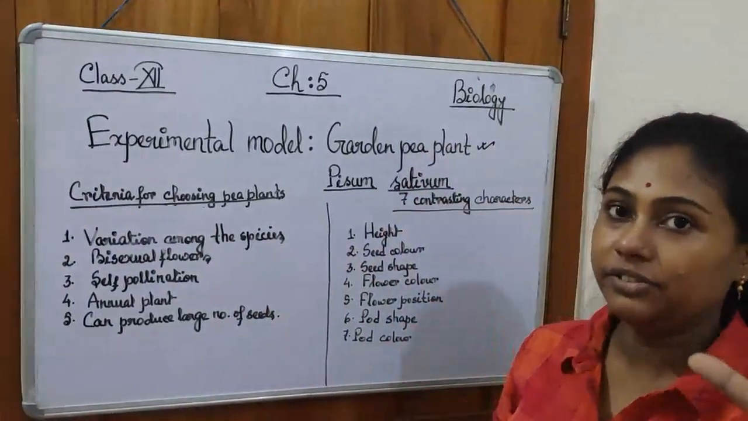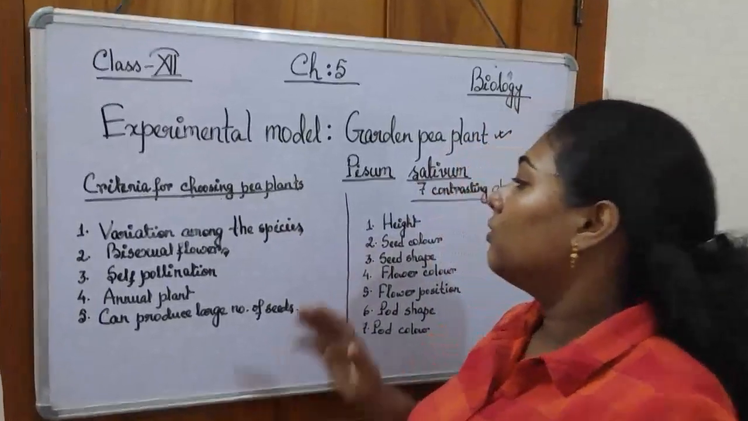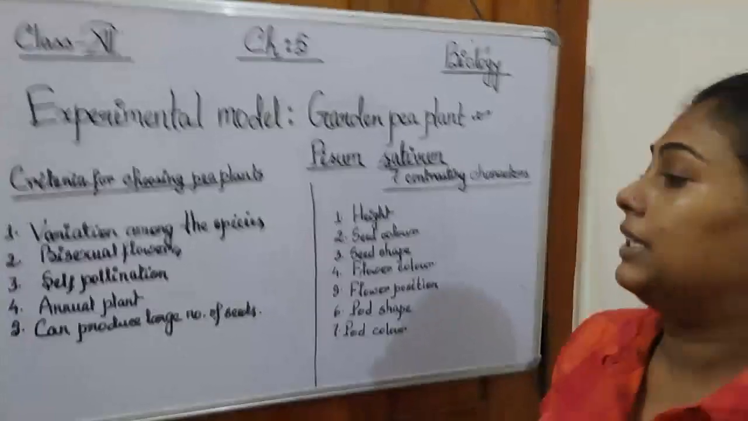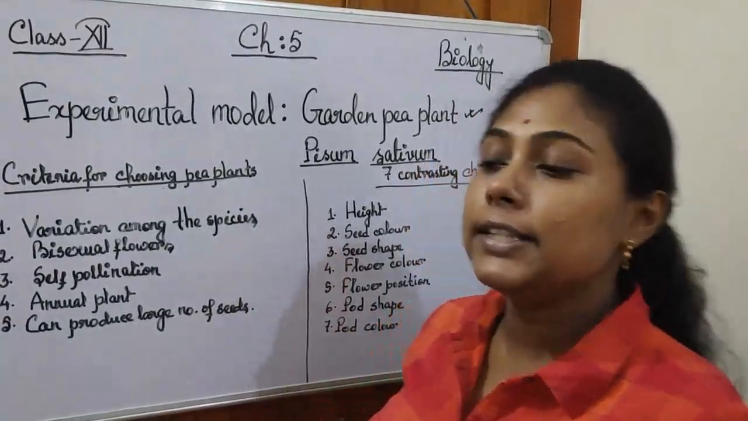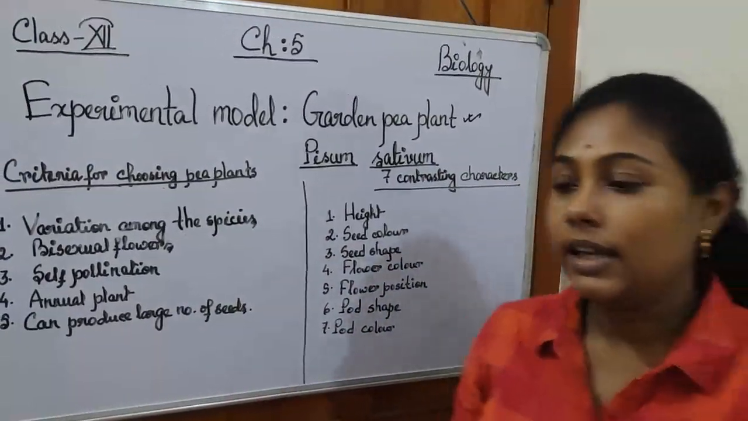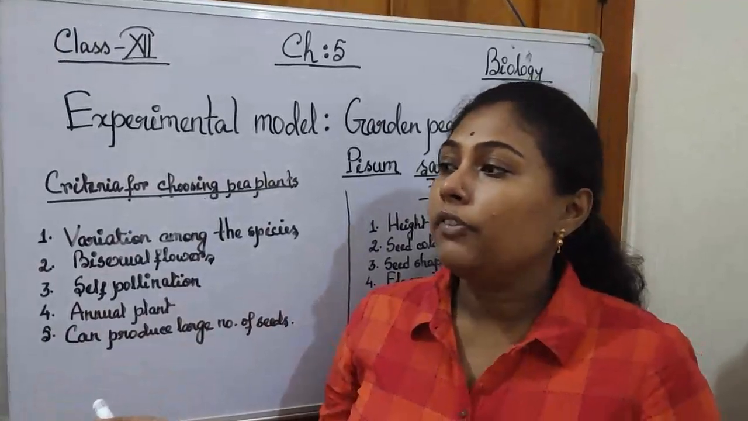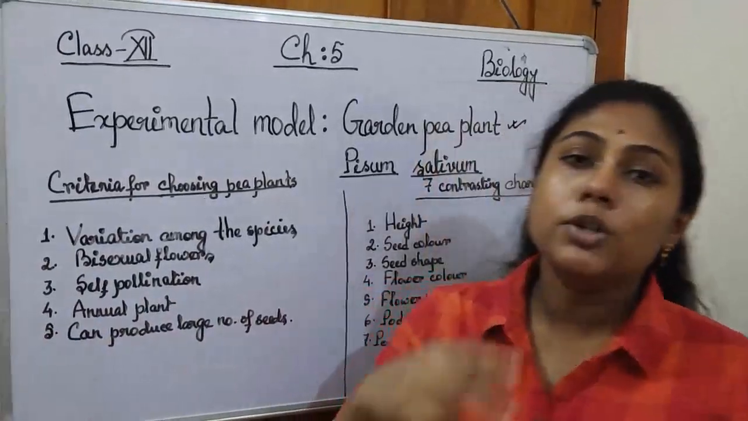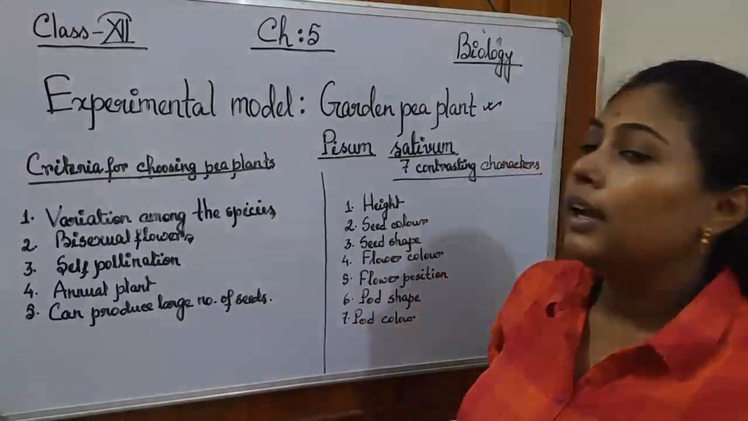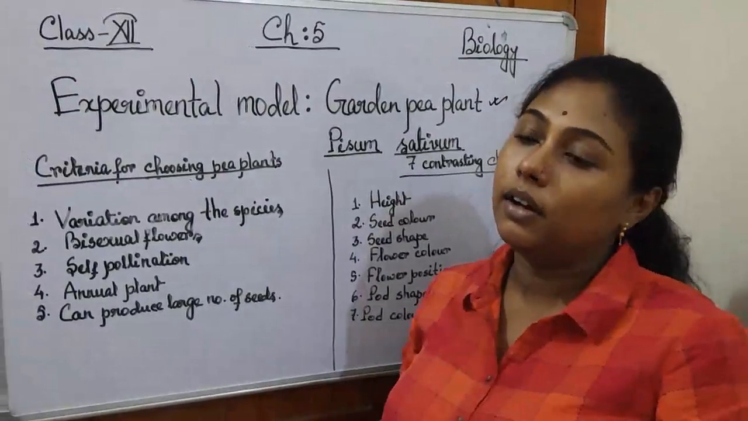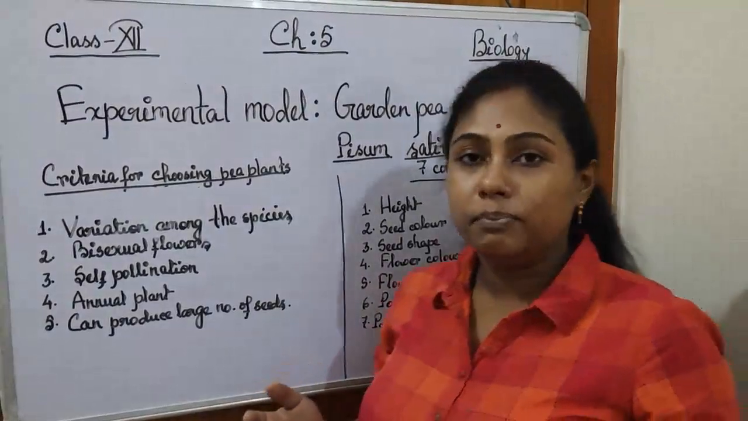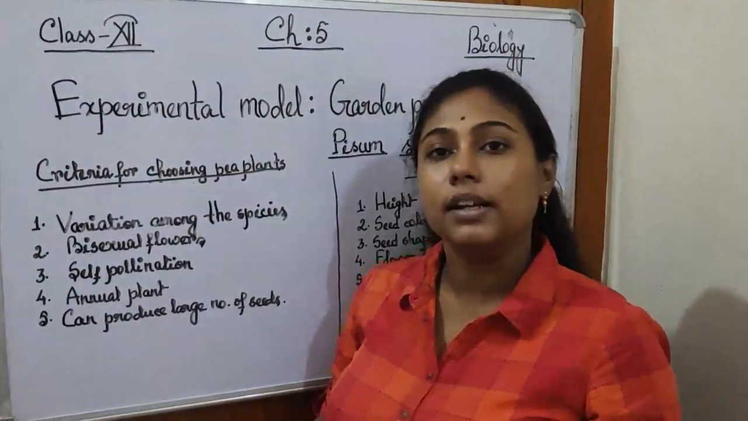Now there are 5 different criteria that led him to choose the plant. The first one is variation among the species. Variation among the species means this species has several kinds of plants with different properties. Like if we talk about height, there can be 2 types of Pisum sativum: one is taller, another is dwarf or short. In case of flower color, again there are 2 different strains: one strain produces purple flowers, another produces white flowers.